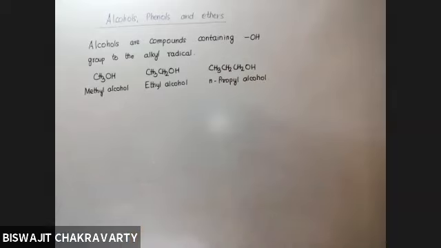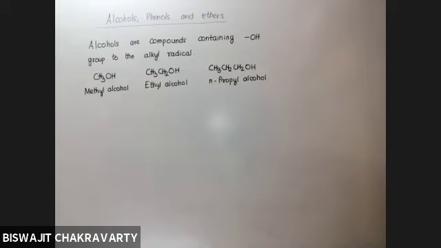And likewise, we have different types of alcohols depending upon what alkyl group is present along with the OH. So all these examples that I have given on the board are examples of monohydric alcohols.